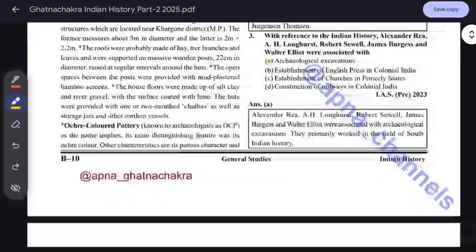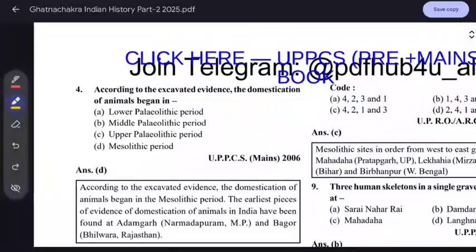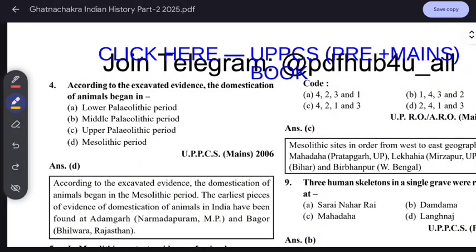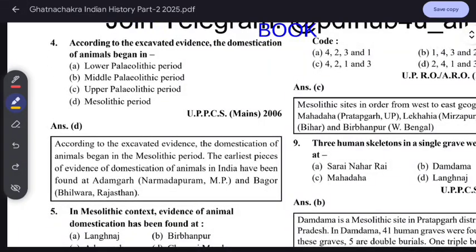Now the next question. According to the excavated evidence, the domestication of animals began in the Mesolithic period. This is important, mostly asked in the exam: when did the domestication of animals start? It started in the Mesolithic period.